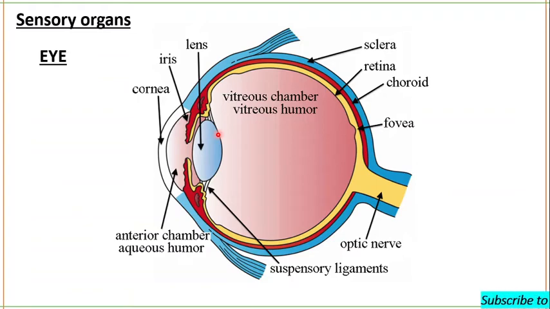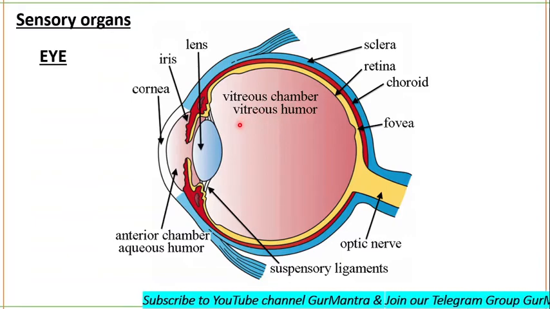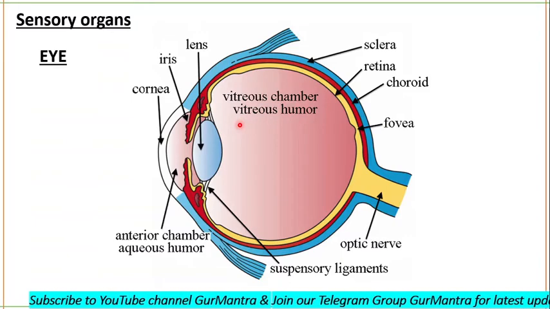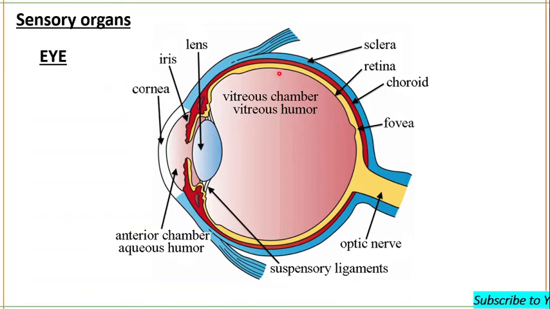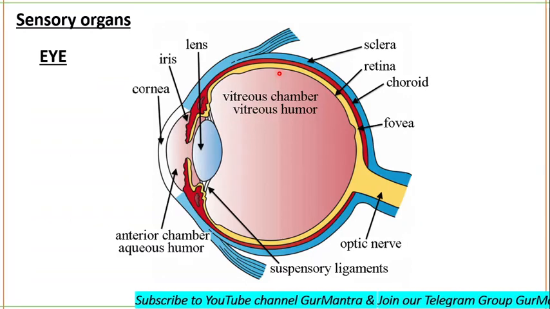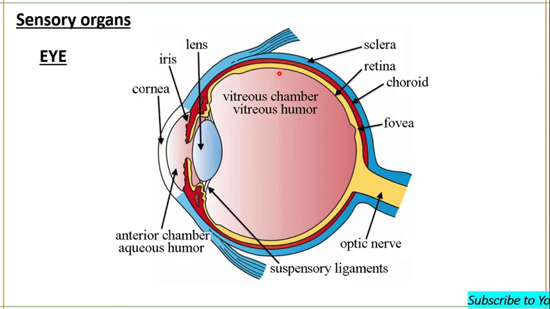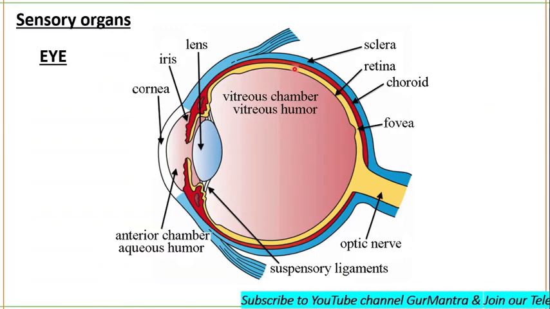Let's talk about the anatomy of the eye. As you can see, each eye is spherical. It is a fluid-filled structure, and it consists of mainly three wall layers: the fibrous tunic, the vascular tunic, and the retina. The fibrous tunic is the outer protective layer of the eye wall.